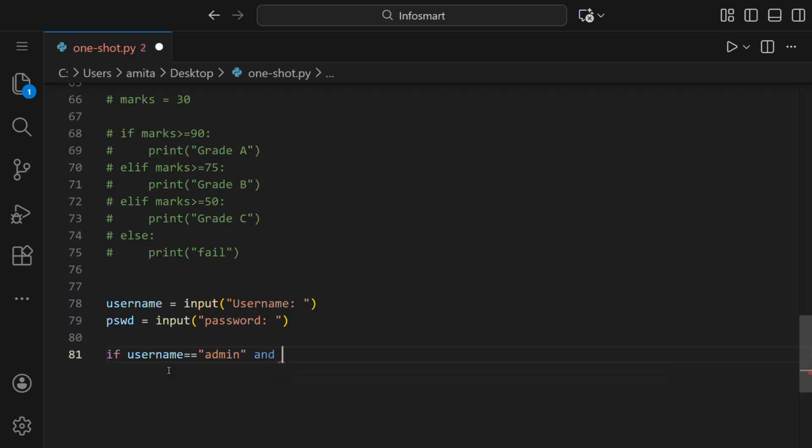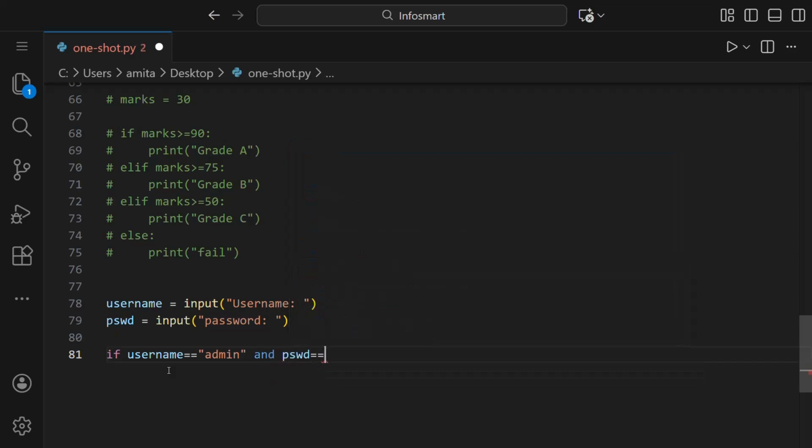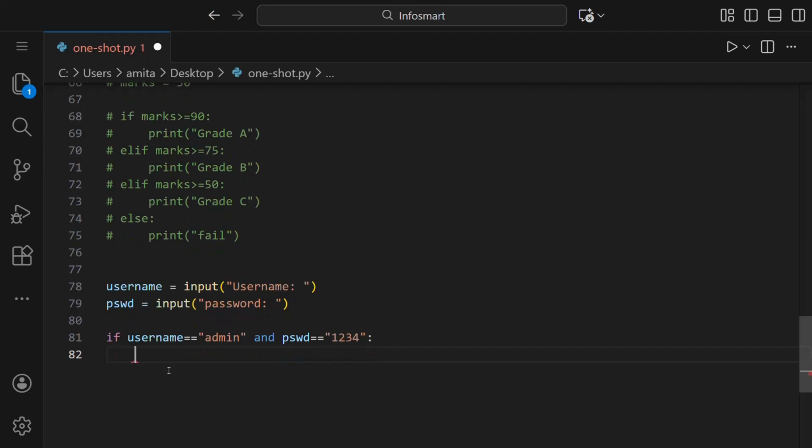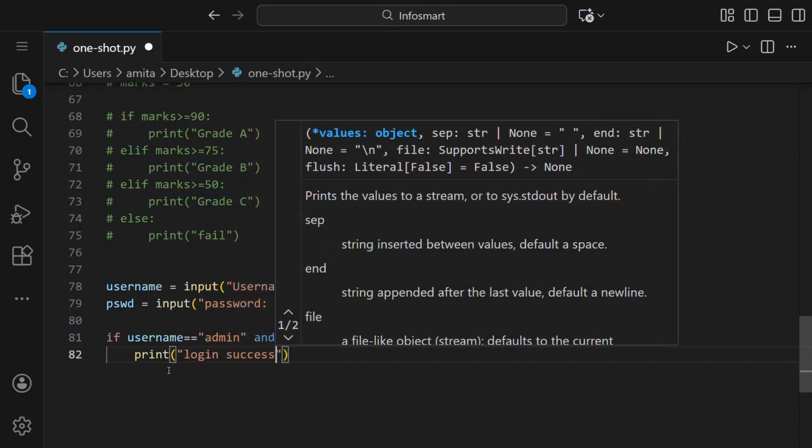So we'll put 'and password' equal to the correct password here. Then we'll put a colon, then we'll print login successful.